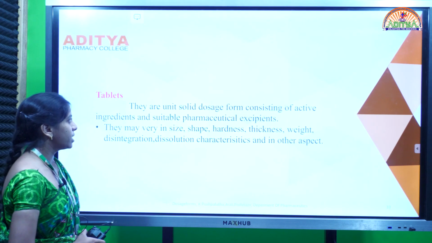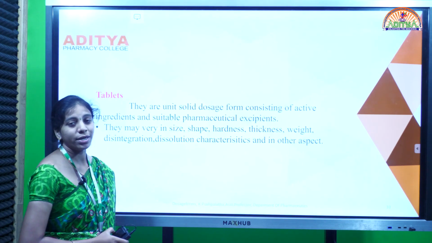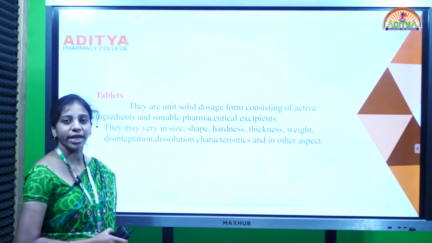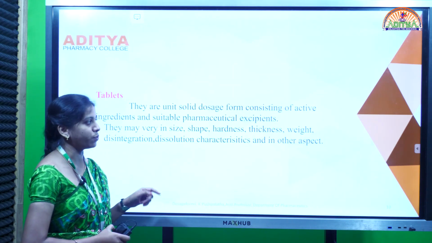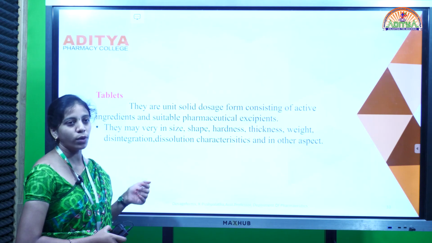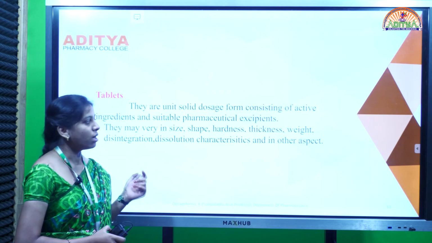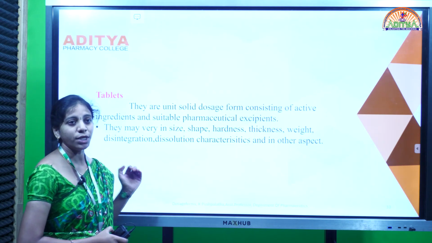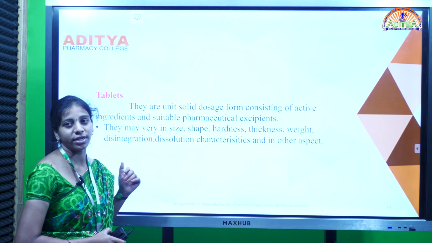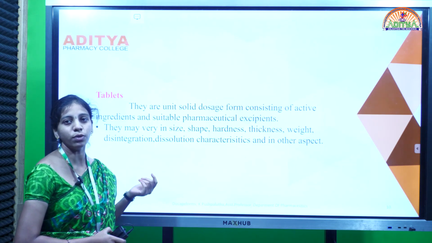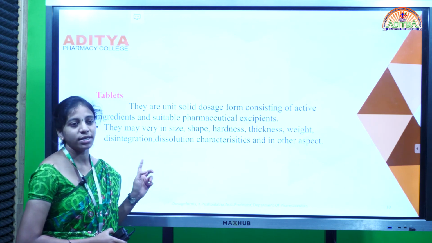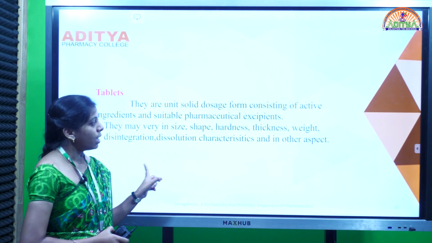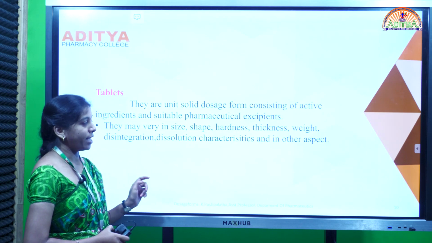So the first one is tablets. Tablets are solid unit dosage forms. That means you can take it as a single one. They contain one or more active ingredients, that means drugs, along with excipients, because we can't administer a drug alone. That's why we have to add excipients to make it into a tablet. So it consists of one or more drugs along with pharmaceutical excipients.